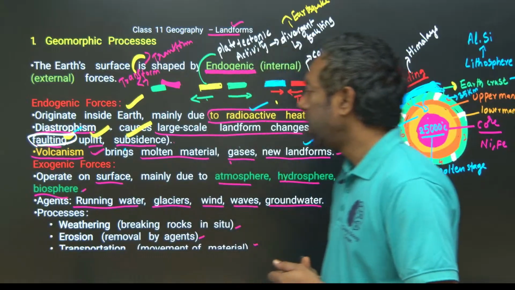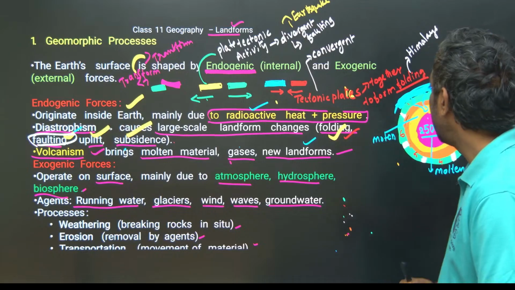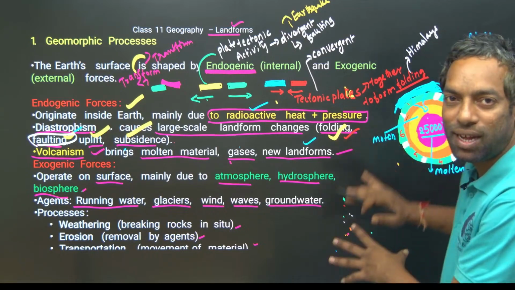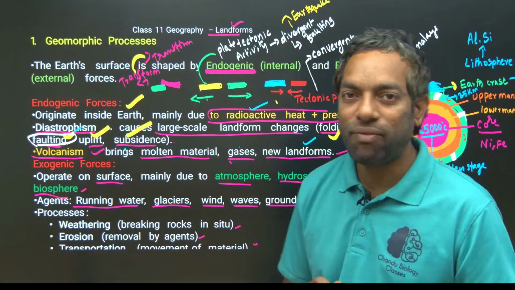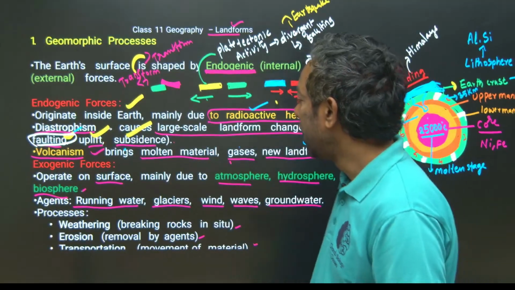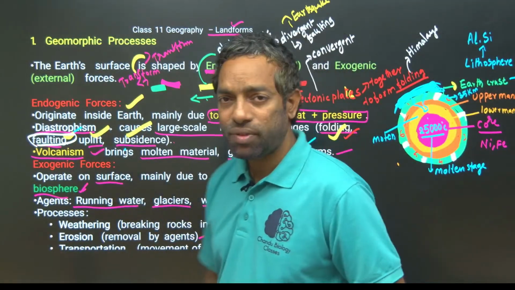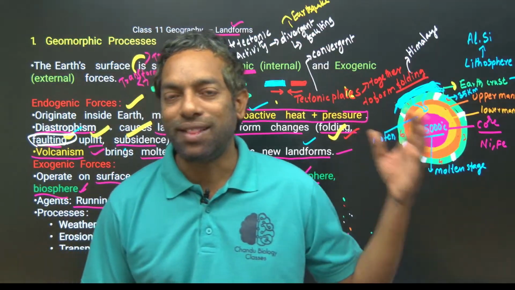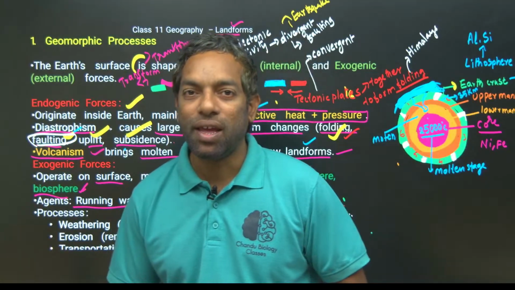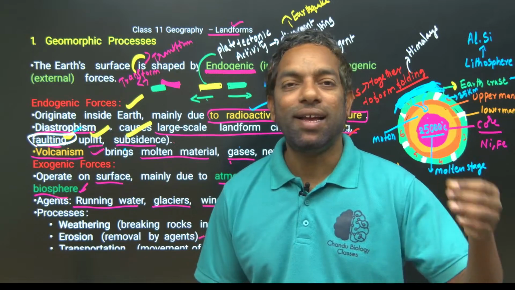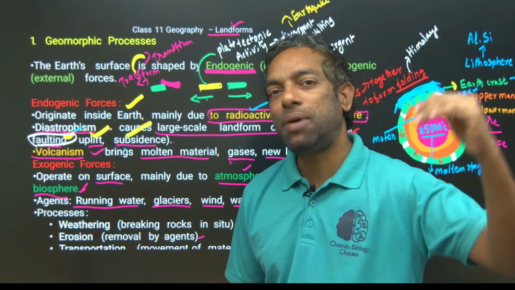And coming to the exogenic forces, normally they are not irrespective of the earth surface. It is about the environment, either atmosphere, hydrosphere or biosphere. Atmosphere is nothing but the air, the different mixture of air, and pressure. Air pressure created the earth surface. Of course, we are going to discuss the earth surface created by atmospheric air.